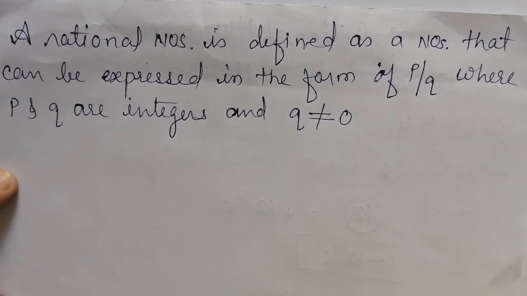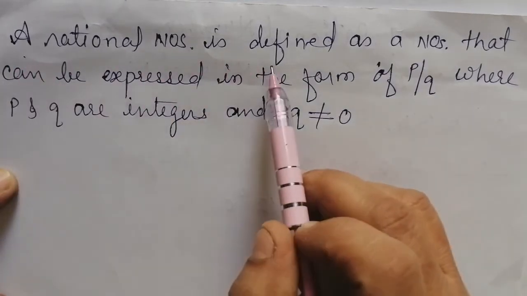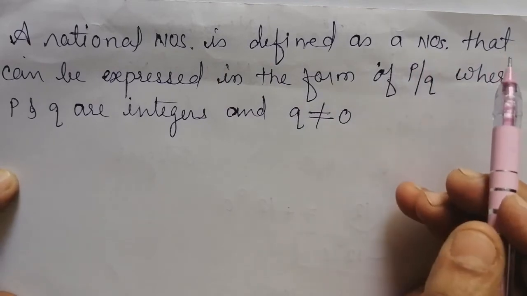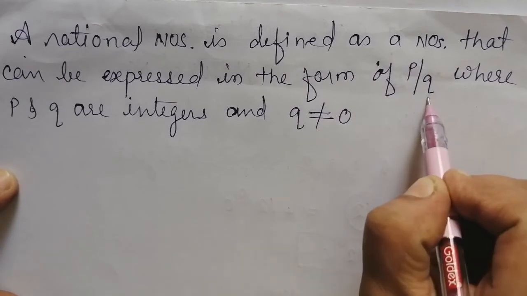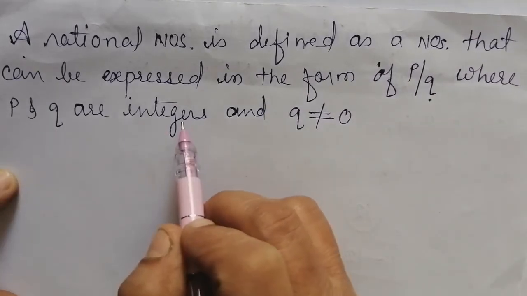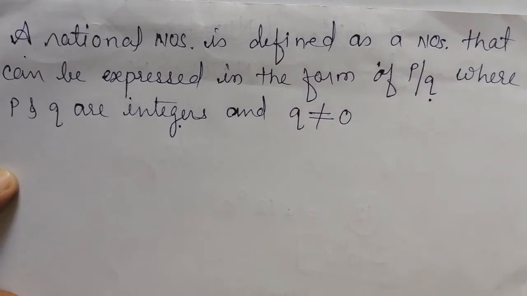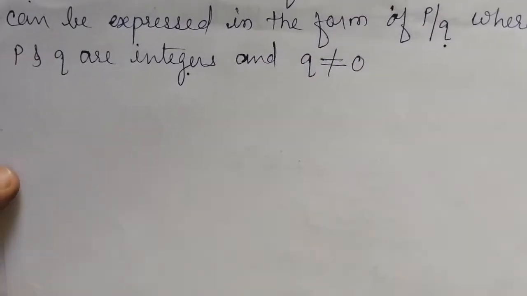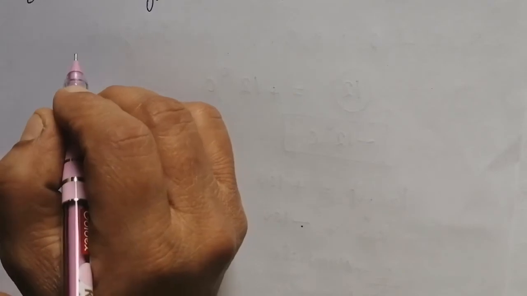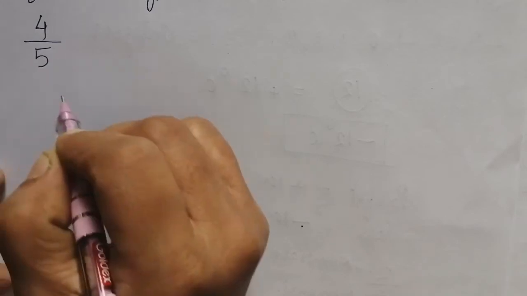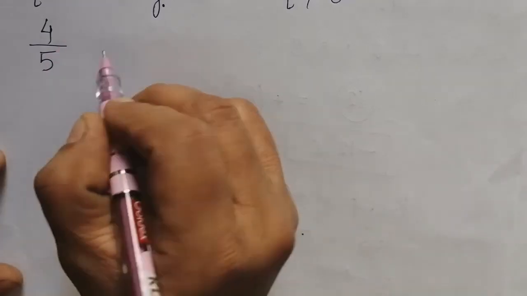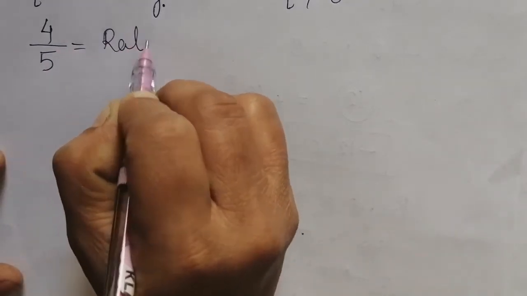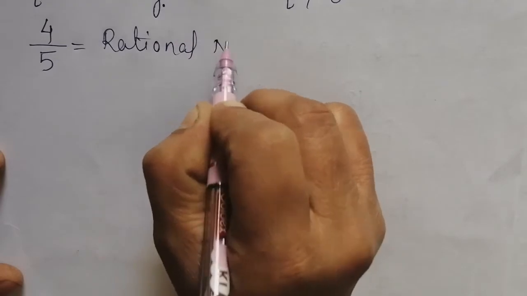How will you define the rational number? A rational number is defined as a number that can be expressed in the form of P by Q, where P and Q are integers and Q is not equal to 0. Suppose I have written 4/5, this 4/5 is called a rational number.